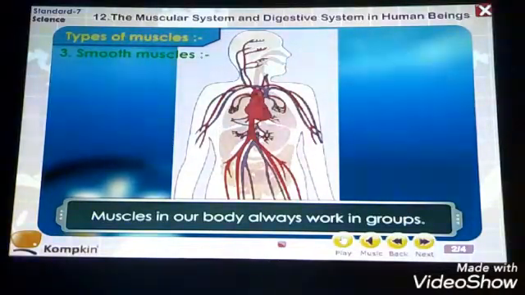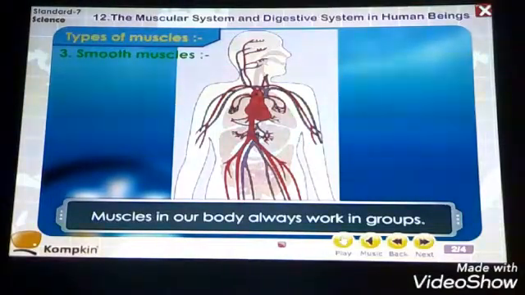These all have smooth muscles in them, because of which these internal organs are able to perform their work very well. And all these smooth muscles are involuntary muscles, meaning they work without the wish of the individual, animal or human.